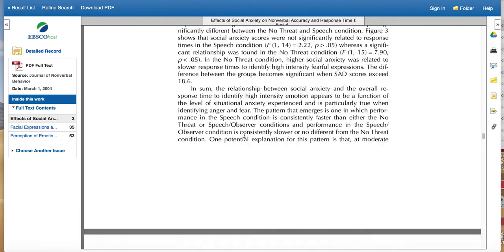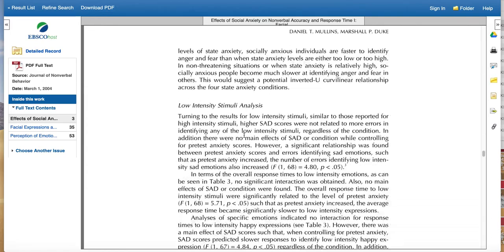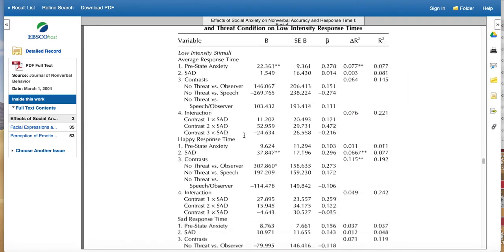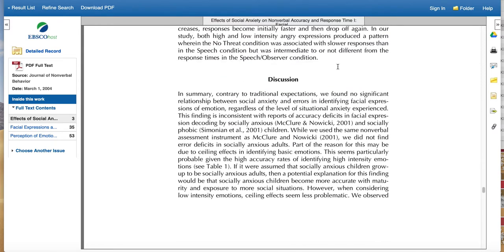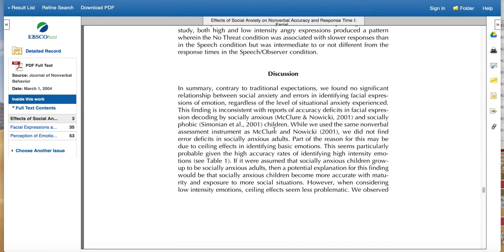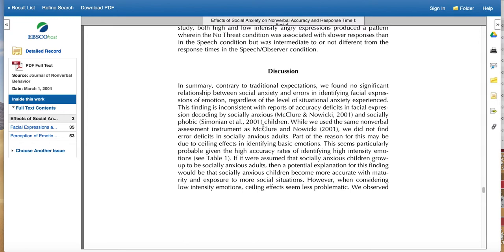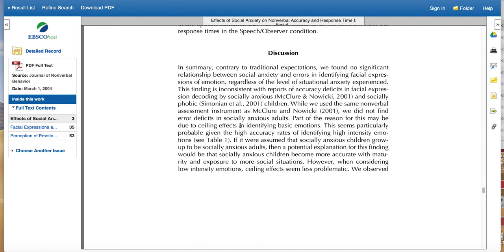And we go down to where there is going to be a section called, and this is a long article, discussion. And I'm going to glance at the discussion to see if I am interested in this. So I would look at this and say, okay, did they find something interesting in here that would make me want to read the entire article? Oh, and so they say, contrary to traditional expectations, we found no significant relationship between social anxiety and errors in identifying facial expressions of emotion.